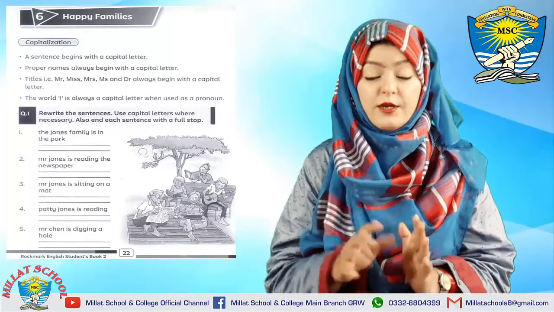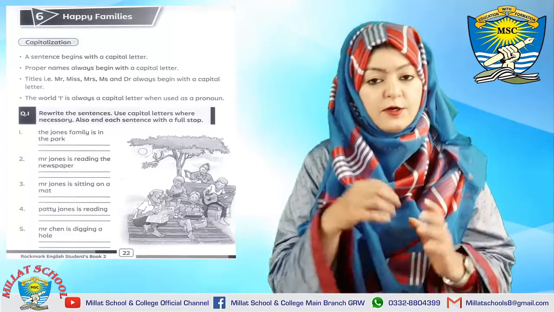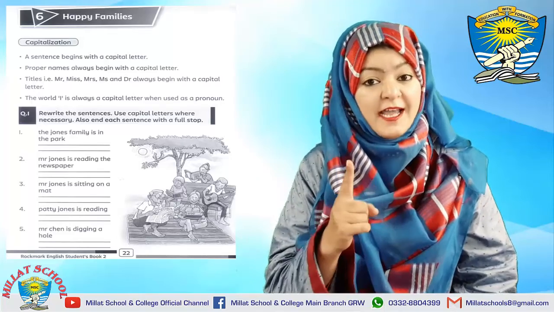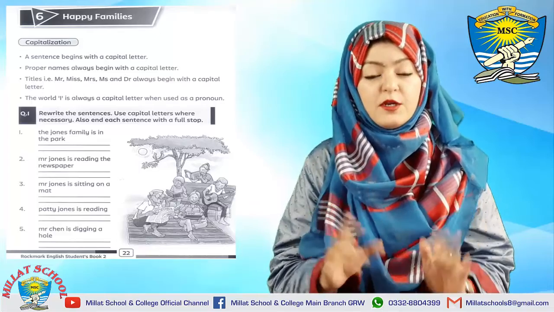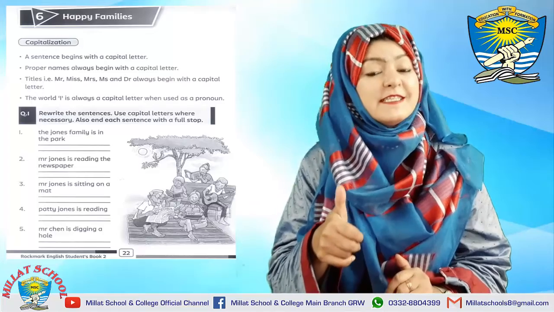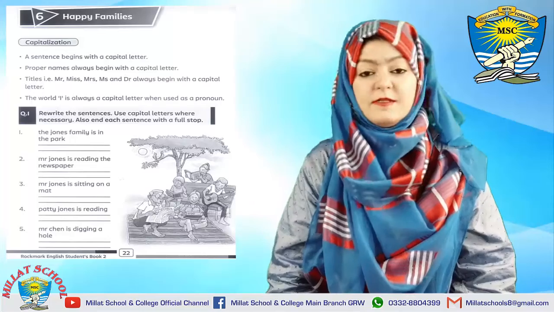We have to write capital letters where necessary: in the beginning, for the proper nouns, for Mr. and Miss, and for I. After writing the capital letters, we will put a full stop at the end of the sentence. Is it clear to you? Keep these points in your mind and solve this activity.